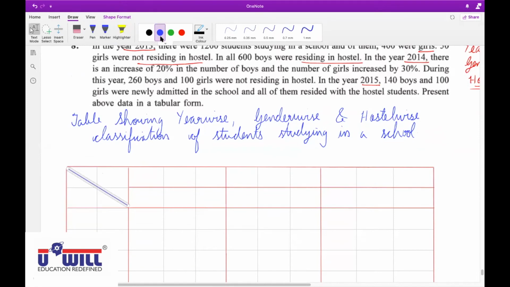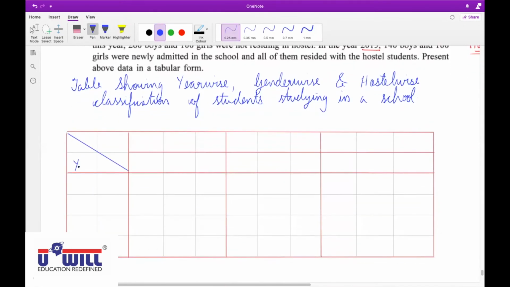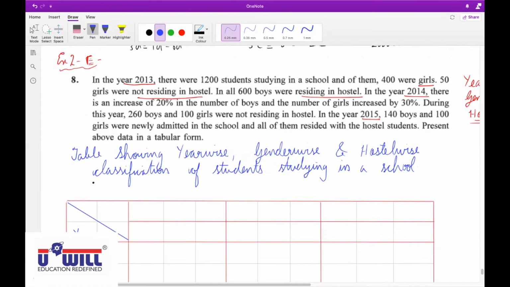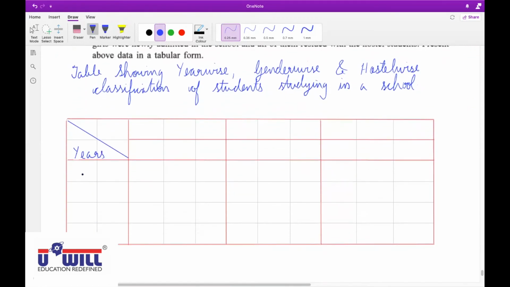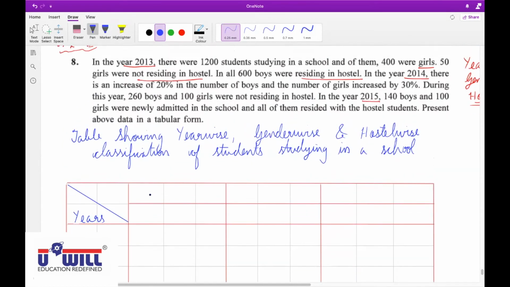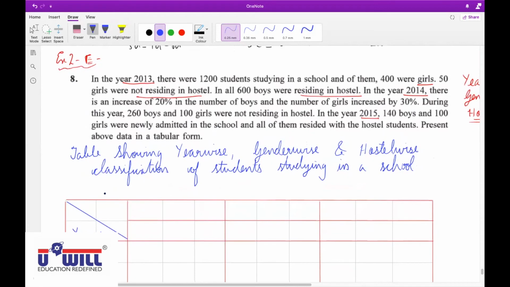Very first, years will come in rows. Which are the years involved? 2013, 2014 and 2015. Only three years are there. Total will not come with years. Then the next attribute is gender, so gender will come in columns.